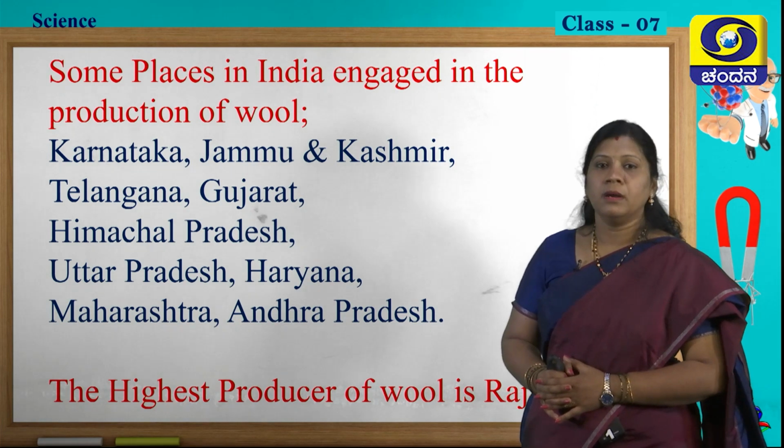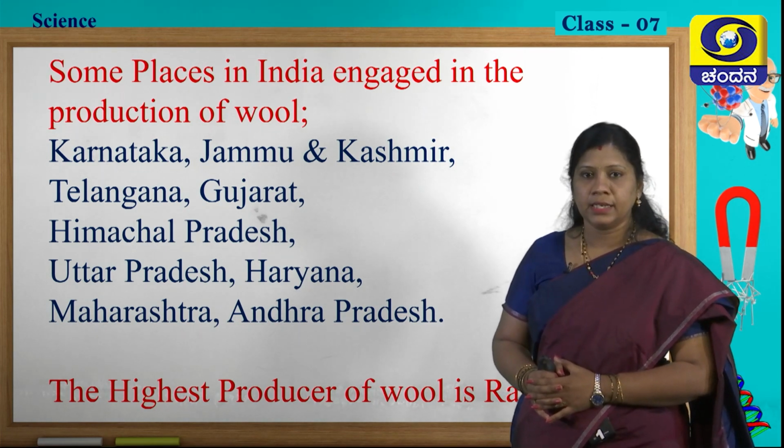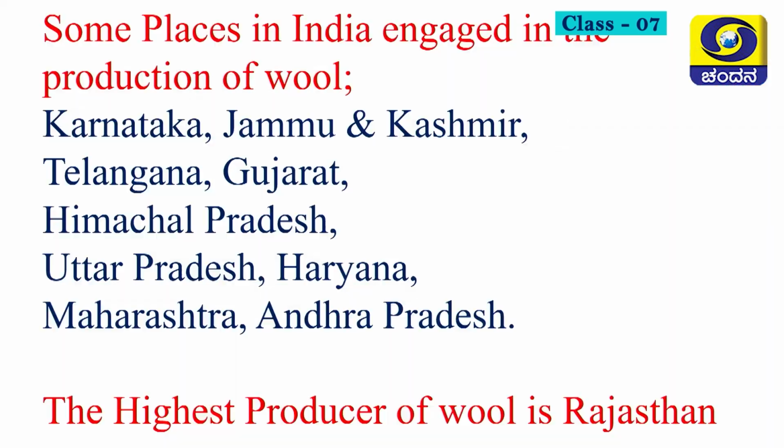Mark Karnataka in one color, Jammu and Kashmir exactly at the top of our country map, Telangana, Gujarat, Himachal Pradesh, Uttar Pradesh, Haryana, Maharashtra and Andhra Pradesh. These are the states where India is engaged in the production of wool.